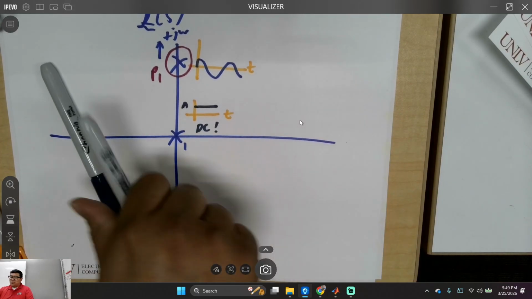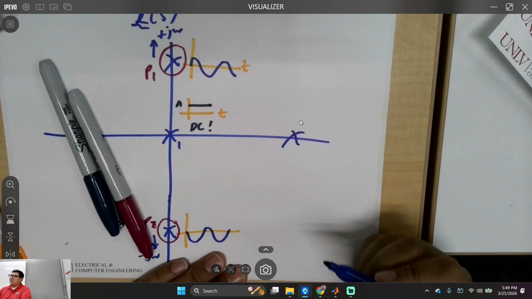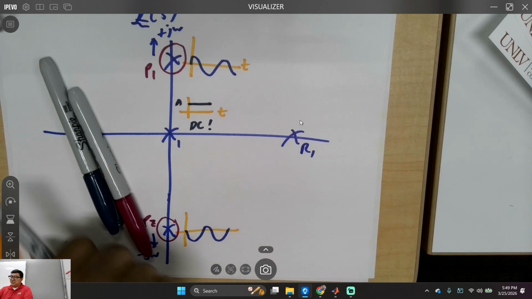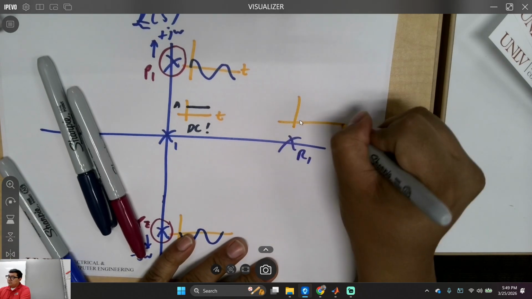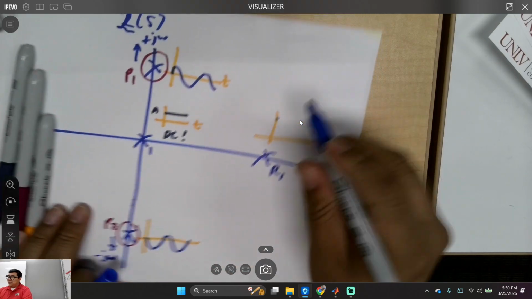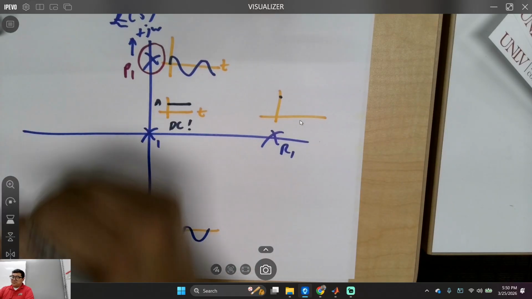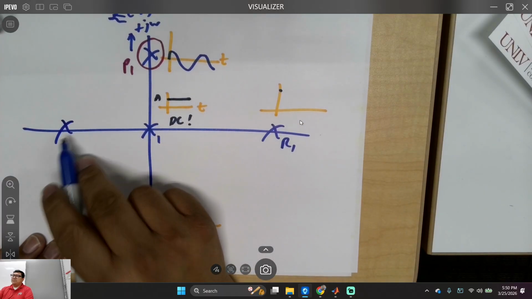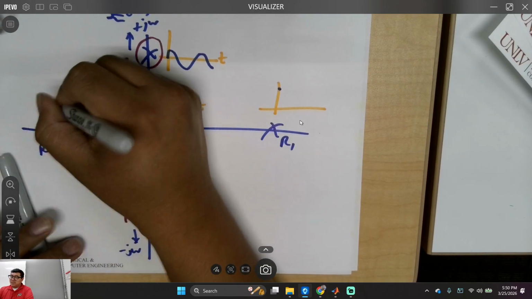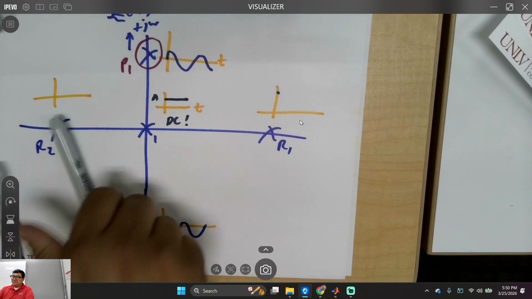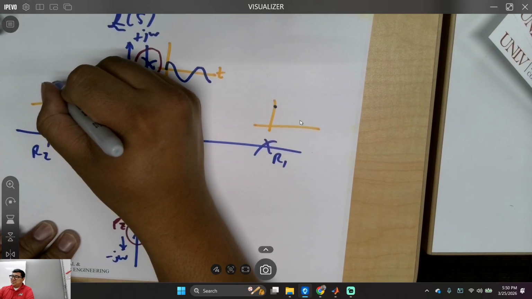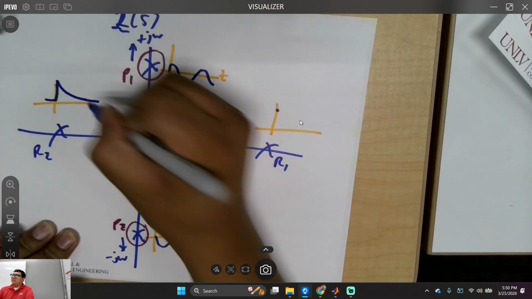What about here? If I were to draw an X right here, I'm going to call this one R1 or something like that. What is this going to look like? Actually, before I go there, let me talk about this one right here. If I were to draw an X right there, R2 or something like that. What's this one going to look like? Remember the current going through the capacitor? It's going to shoot up like this.